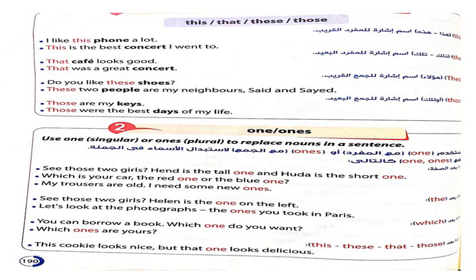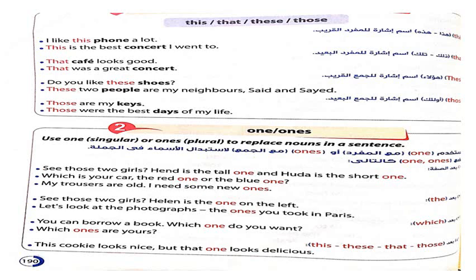Here, I like this phone a lot. This is the best concert I went to. That cafe looks good. That was a great concert. Do you like these shoes? These two people are my neighbors, Saeed and Saeed. Those are my kids. Those were the best days of my life.